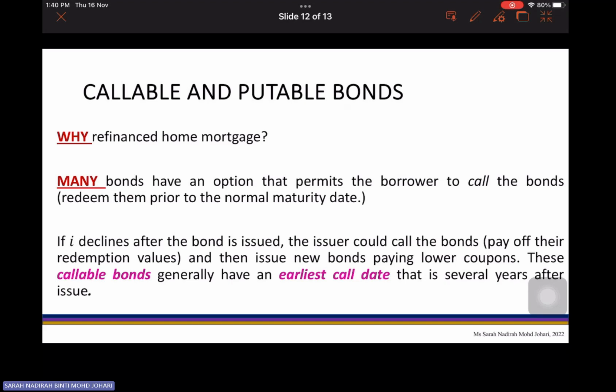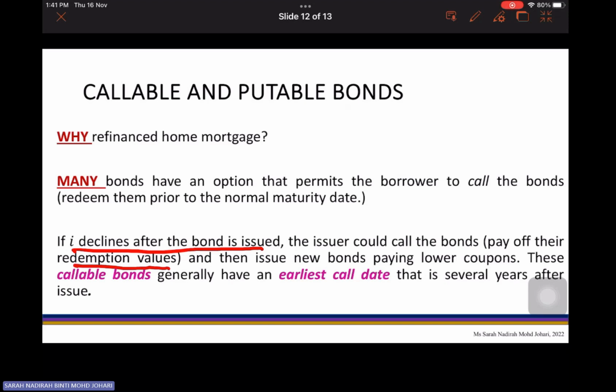We can say that many bonds have options that permit the borrower to call the bonds, redeemed earlier compared to their normal maturity date. So if the interest declines after the bond is issued, the issuer could call the bonds earlier so that they can pay off their redemption values and then issue new bonds paying a lower coupon.